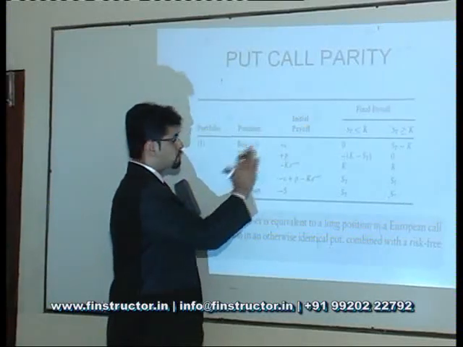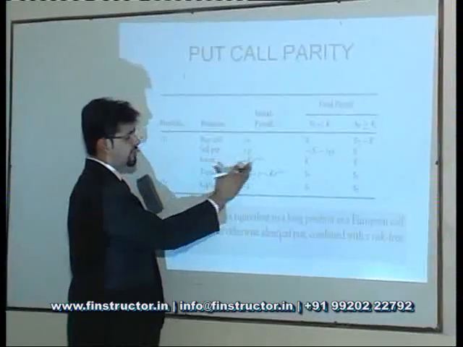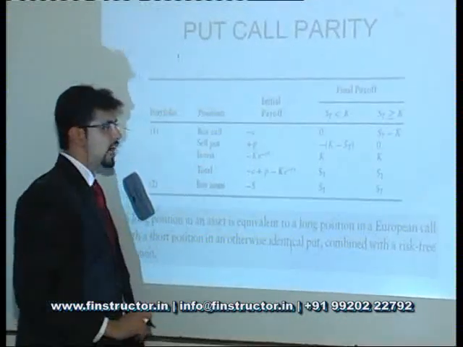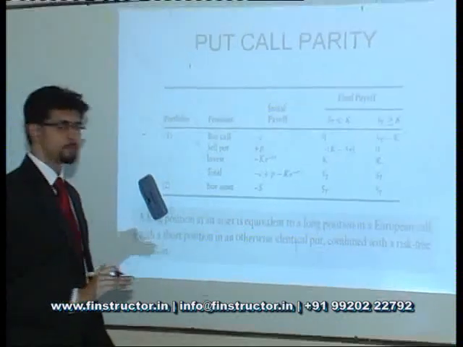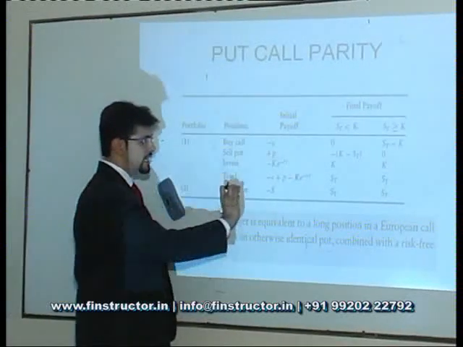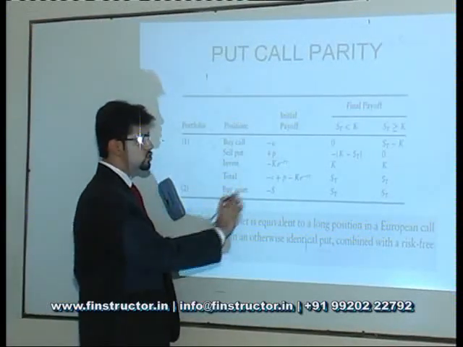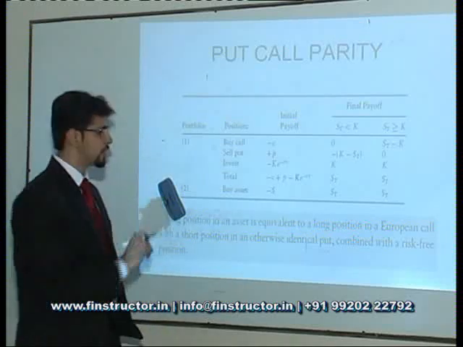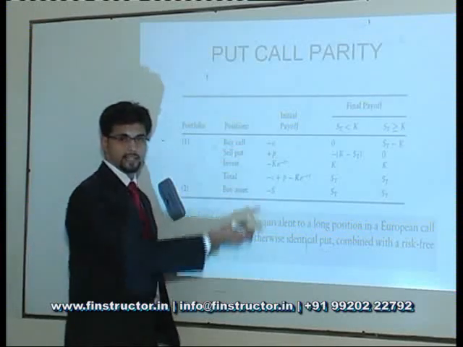Now I buy a call option, I sell a put option, and I invest K e^(-RT) money at the risk-free rate with the bank. That is one portfolio that I construct. In the second portfolio, I just choose to buy the asset at the price of S, which is the current spot price. I'll buy it at that price.